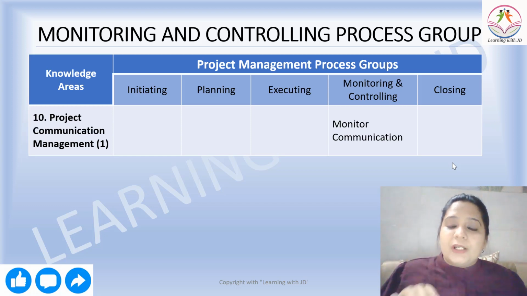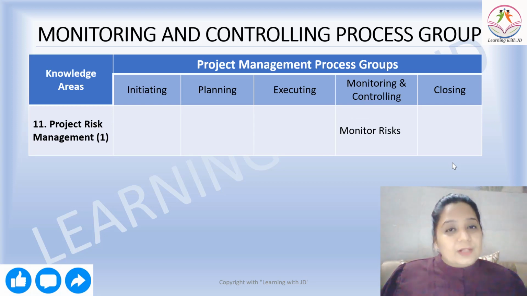Then comes monitor communication. You need to understand what is happening with your communication, whether it is as per the plan, whatever you had planned, and whether it is happening according to that. That is what is known as monitor communication. Then you're going to monitor your risk. You will understand the impacts on the risk, what's happening, and then you're going to monitor your risk.